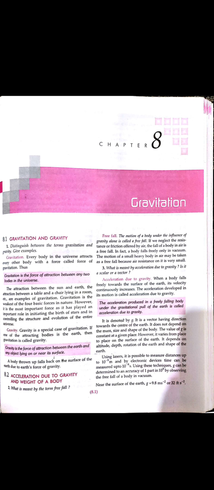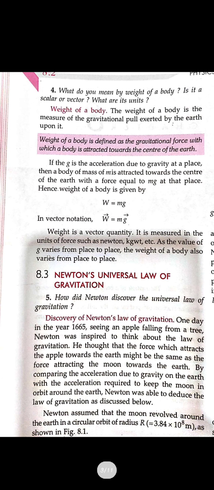So we can say that the velocity increases whenever it comes downwards, and this increase is due to the acceleration of gravity. So the body is accelerating, and that is due to the gravity of the earth. So it is said to be the acceleration due to gravity. Okay. This acceleration is produced in freely falling bodies due to the pull of the earth, and it is denoted by the letter small g, while the gravitational constant is denoted by the letter capital G. This is also a vector quantity because it depends on the direction, upward or downward.